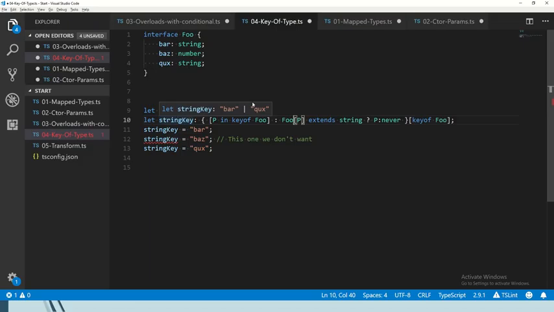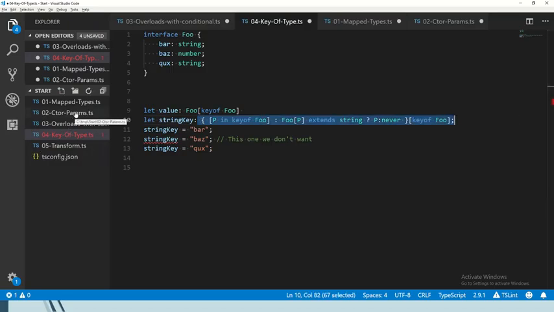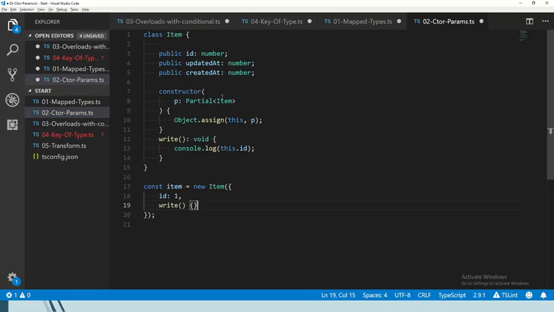Okay. Now, if we actually take this type and move back to our previous example, we wanted here to only specify methods, to not specify methods.